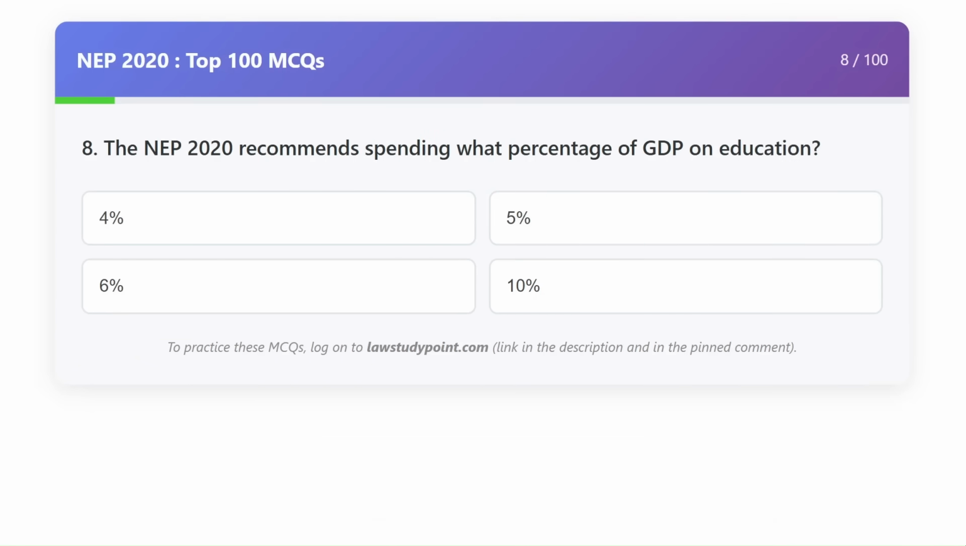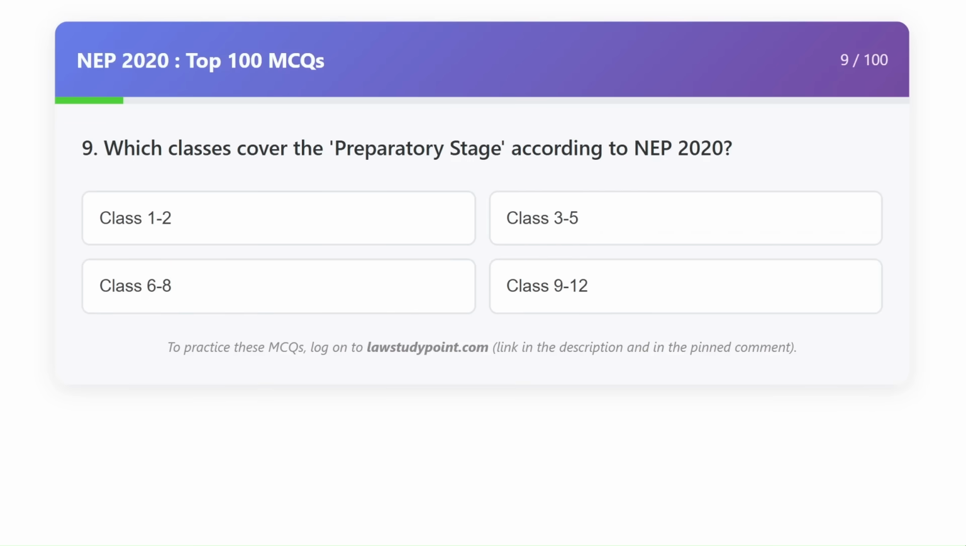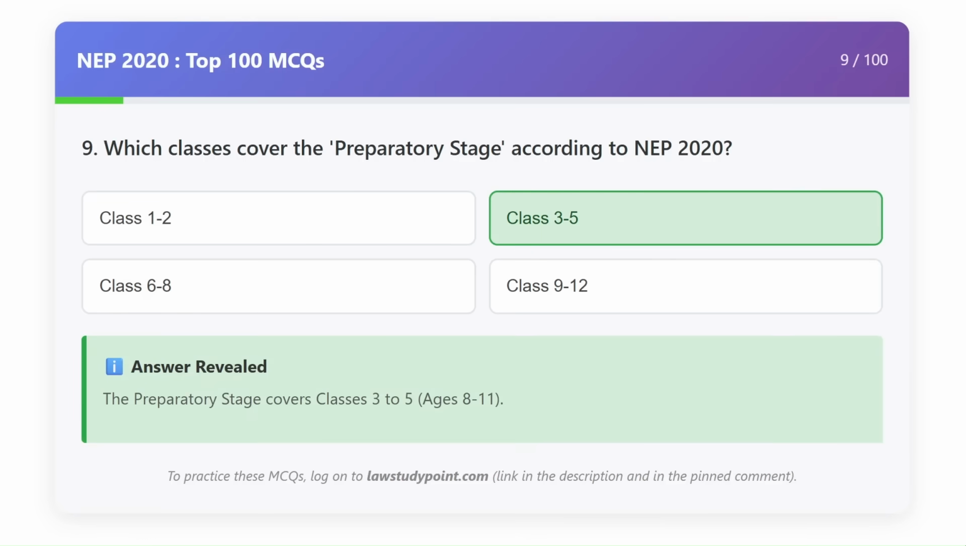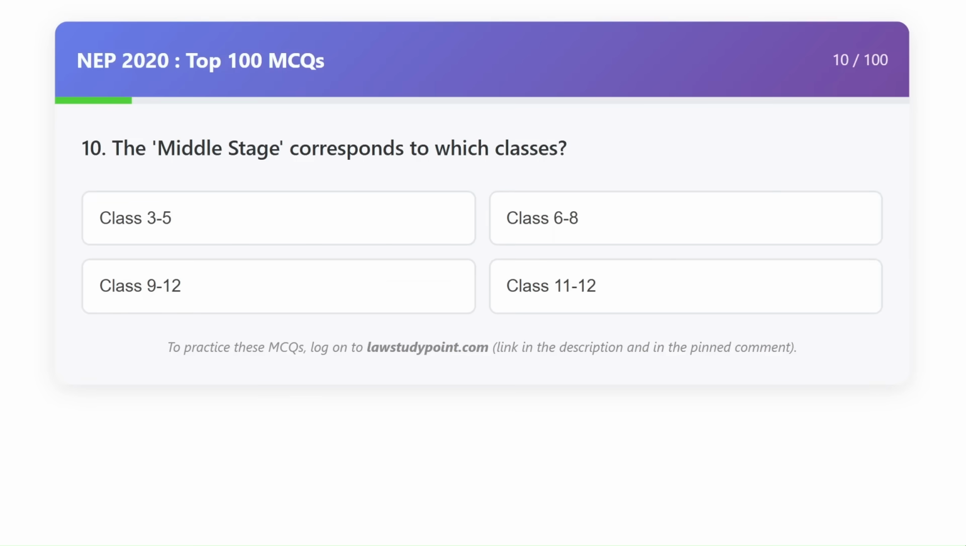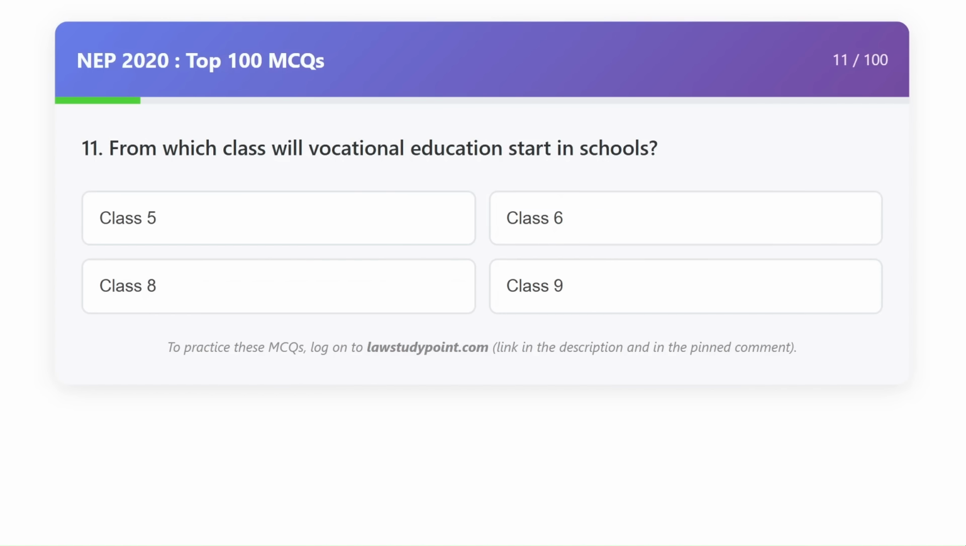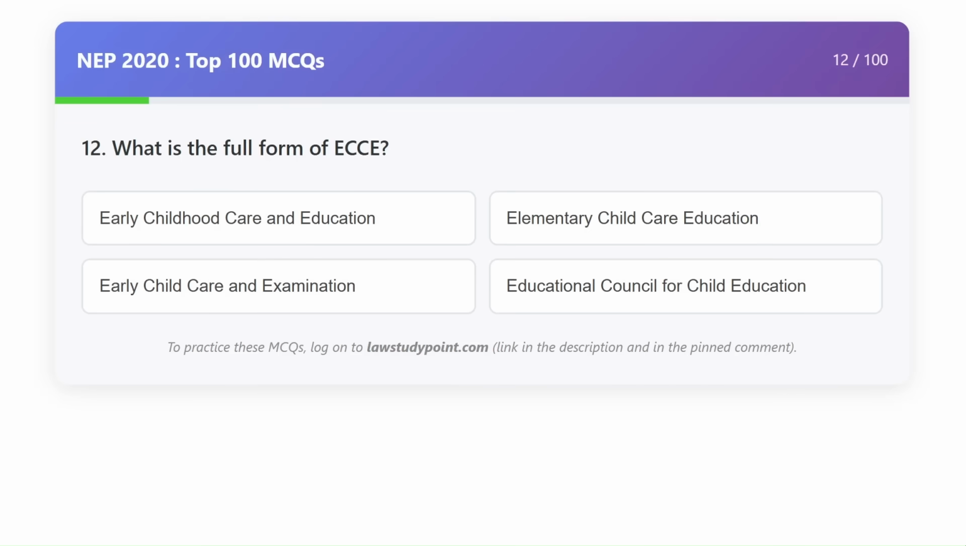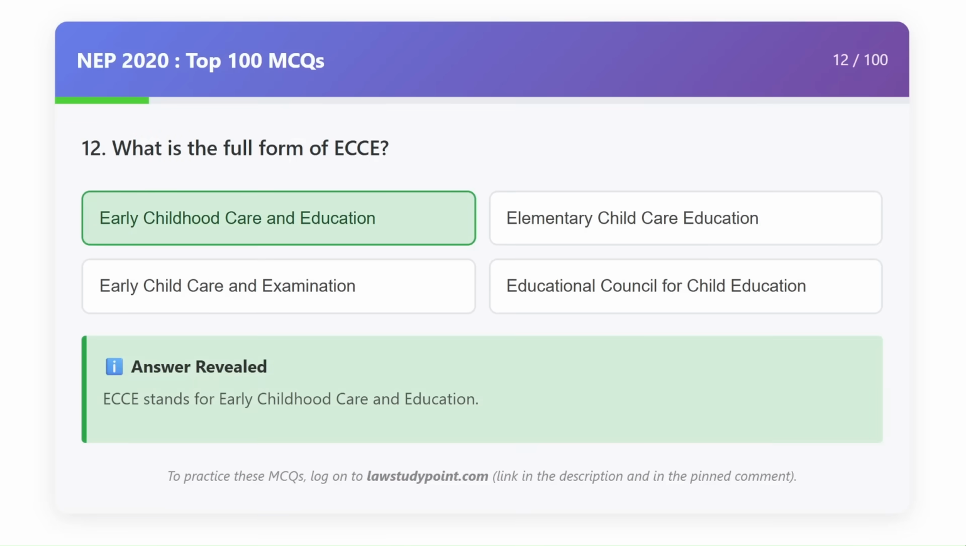The NEP 2020 recommends spending what percentage of GDP on education? 6%. Which classes cover the preparatory stage according to NEP 2020? Class 3 to 5. The middle stage corresponds to which classes? Class 6 to 8. From which class will vocational education start in schools? Class 6. What is the full form of ECCE? Early Childhood Care and Education.